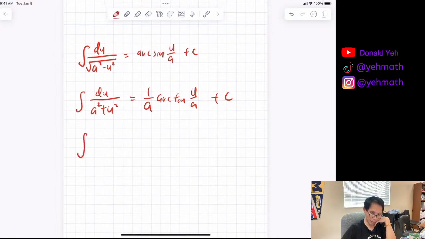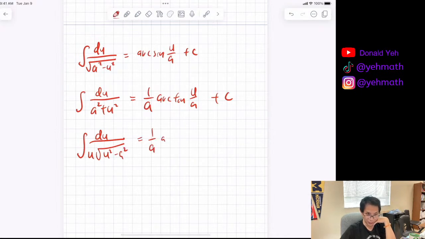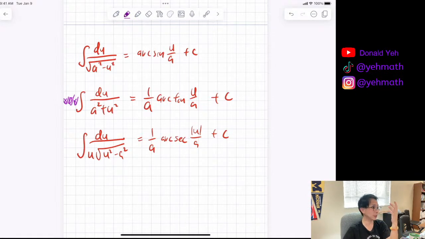Okay, so the other one is du. This one's very rare. I don't even memorize this equation because it doesn't get used very often. But it's 1 over a arc secant of u over a plus C. Now, the one I will for sure memorize is this one. That is like a 3-star for BC Calc. This is a 2-star, and this is a no star.